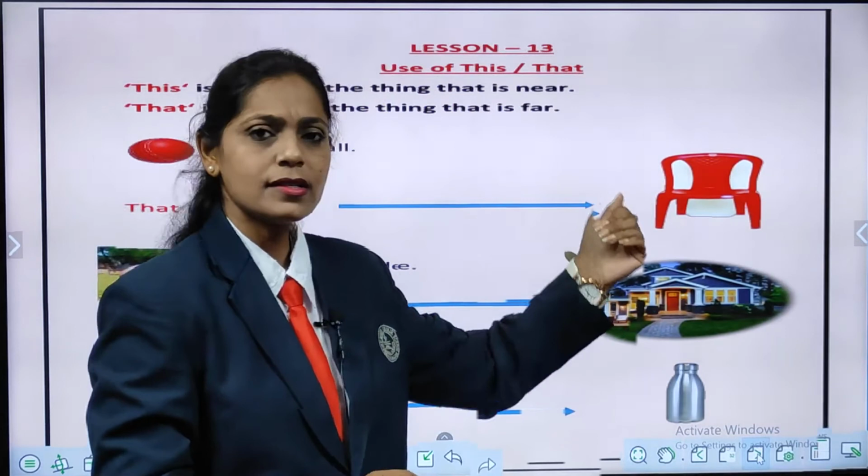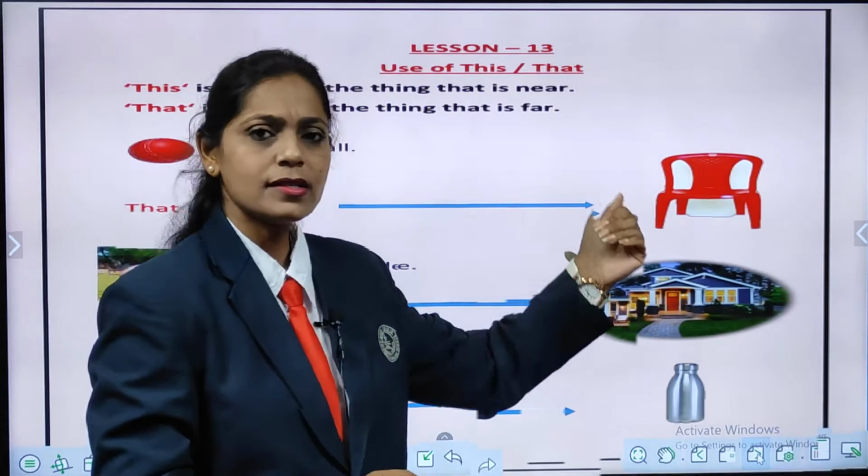That is an apple. All of you say the spelling of that. Okay, you are going to repeat after me. T-H-A-T, that. All of you say T-H-A-T, that. Okay, now look here. What is this? Yes, it is a tent. Okay, now that tent, is it near or far? All of you have to think and answer. It is near or far? Yes, it is far from us.